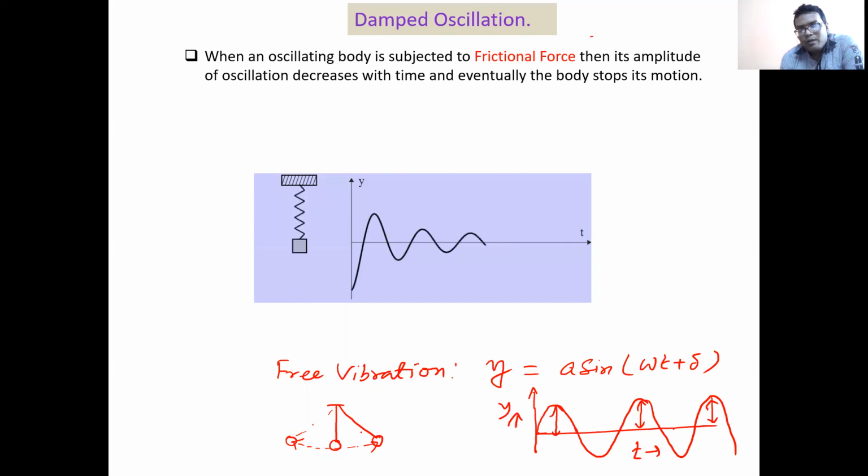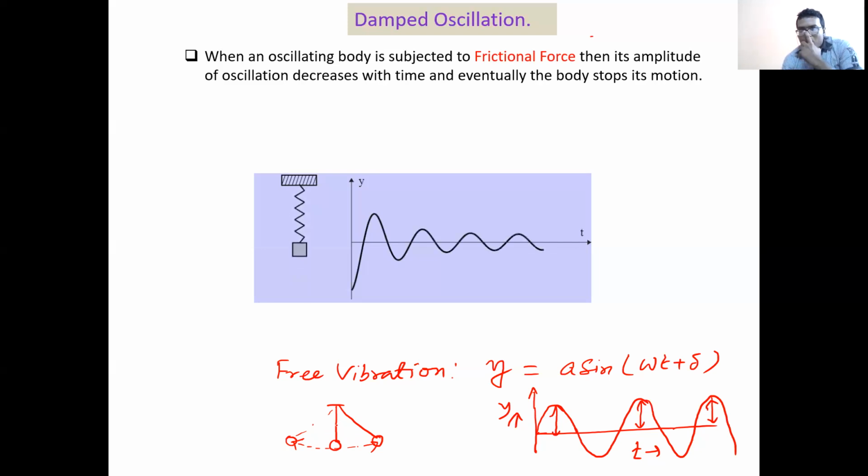But what is our practical experience? Our practical experience is that it will not oscillate for infinite time. You have observed that after a few oscillations, it will stop vibrating, right?